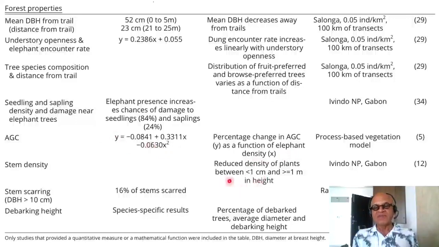Reduced density of plants between less than 1 centimeter and greater than or equal to 1 meter in height, in terms of stem density. These are from various Gabon places. Stem scarring for DBH of greater than 10 centimeters: 16% of stems scarred from Uganda. Debarking height, species specific results with percentage of debarked trees, average diameter and debarking height being monitored in a qualitative sense.